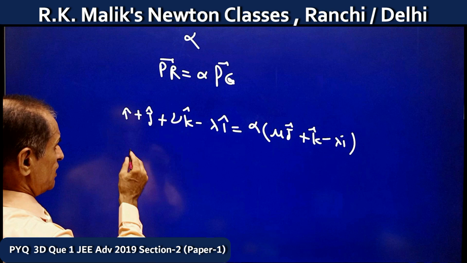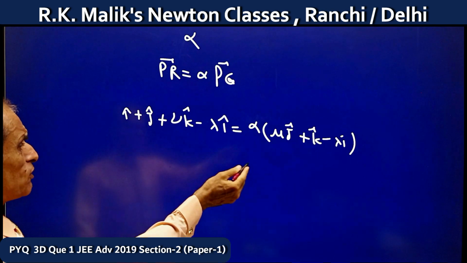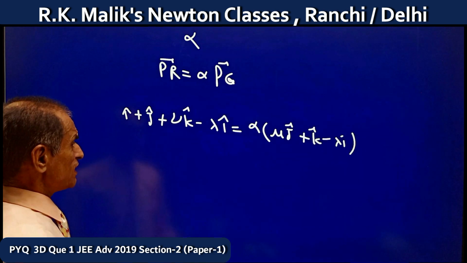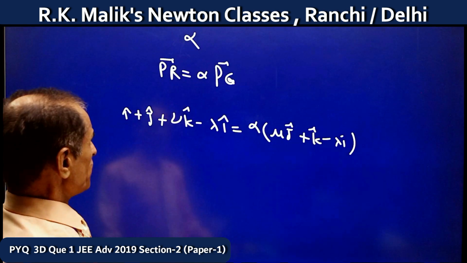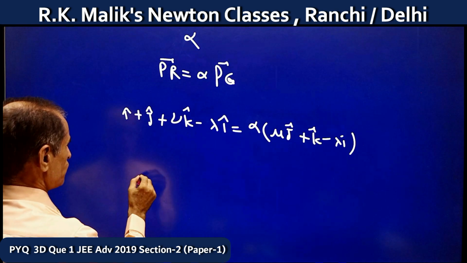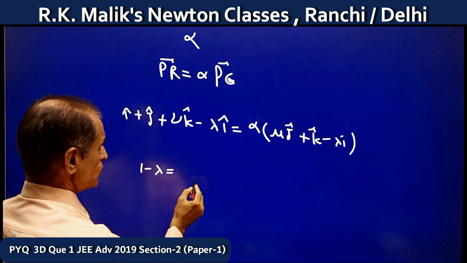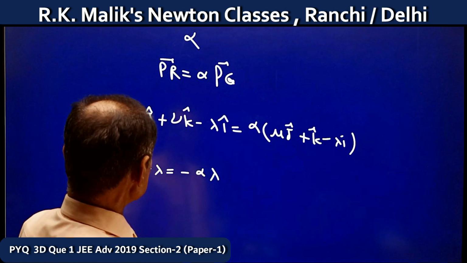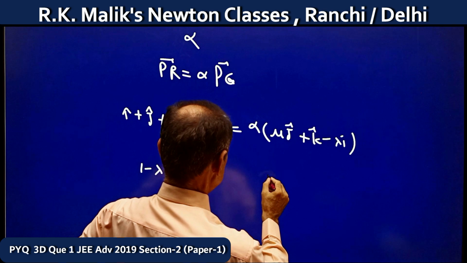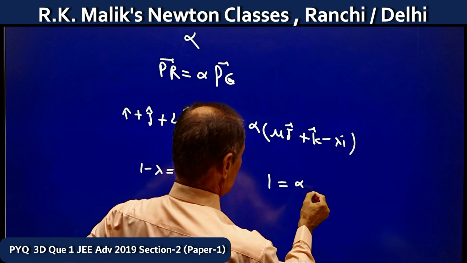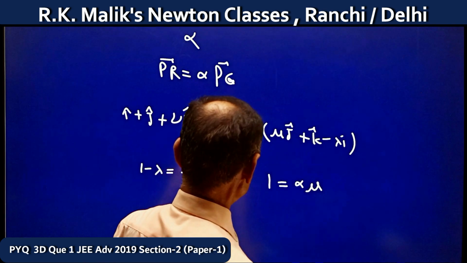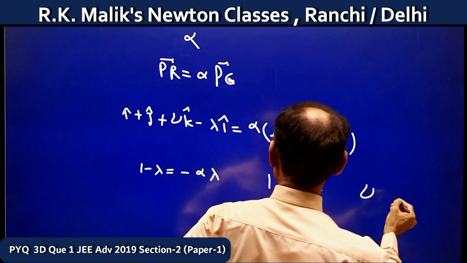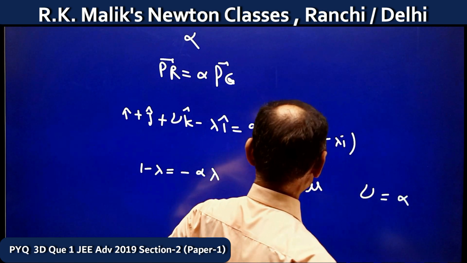Now if the two vectors are equal, then the coefficients of I, J and K must be equal. Comparing the coefficient of I, I get 1 minus lambda equals minus alpha lambda. Comparing the coefficient of J, I get 1 equals alpha mu. And comparing the coefficient of K, I get nu equals alpha.